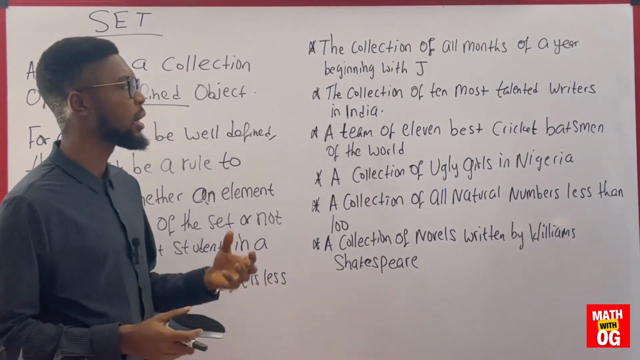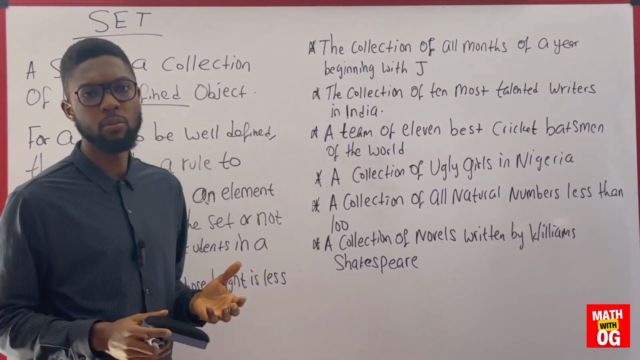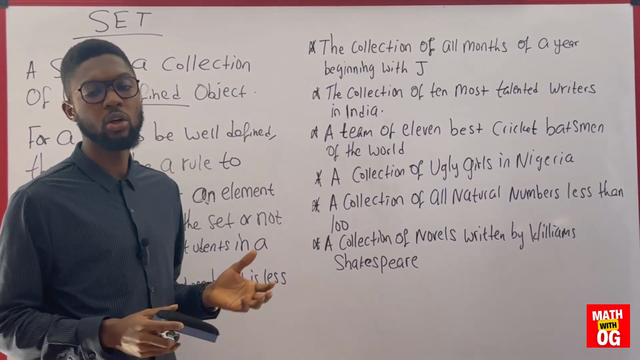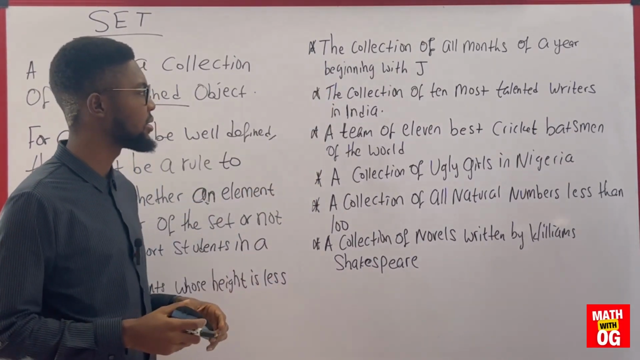That is well defined because you can easily tell if a month of the year begins with J. You have just 12 months, and I believe just January, June and July begin with J. So they are the members of this set.